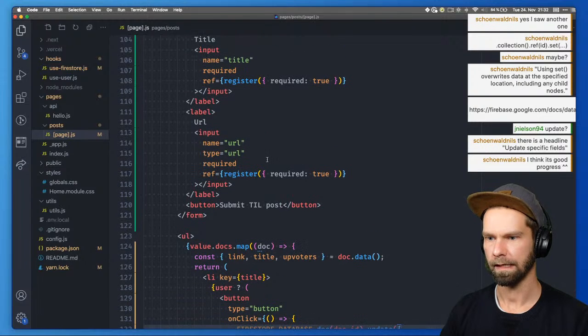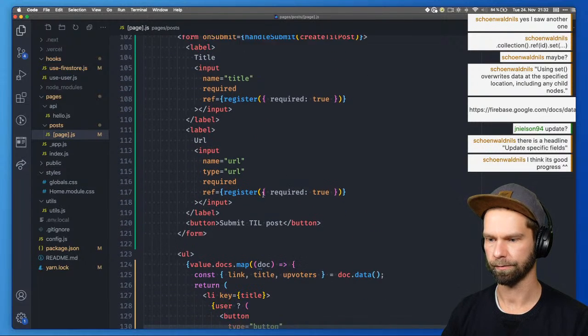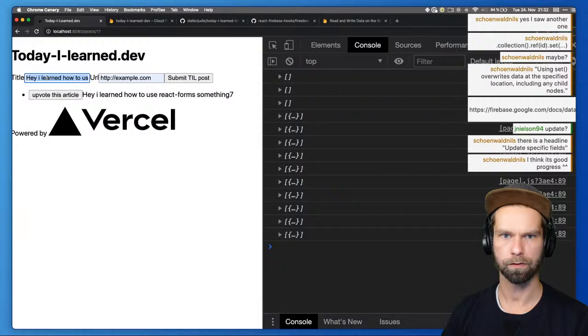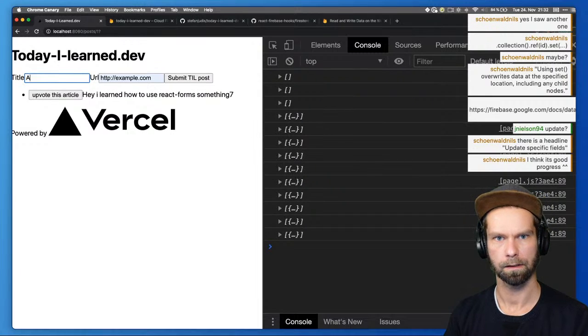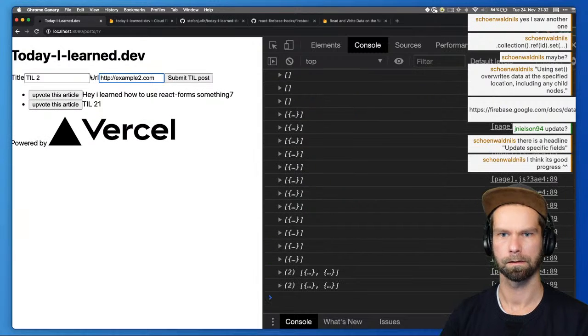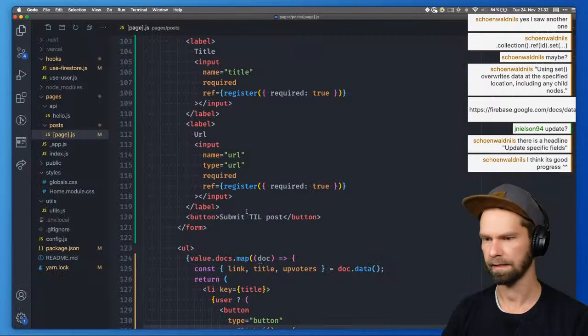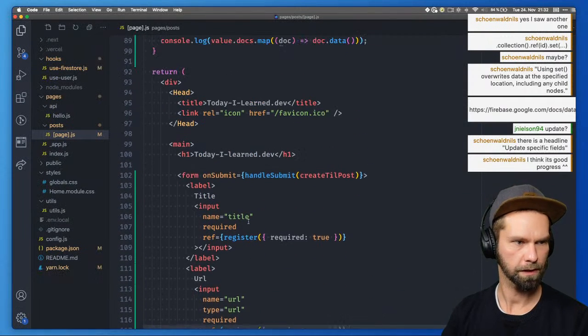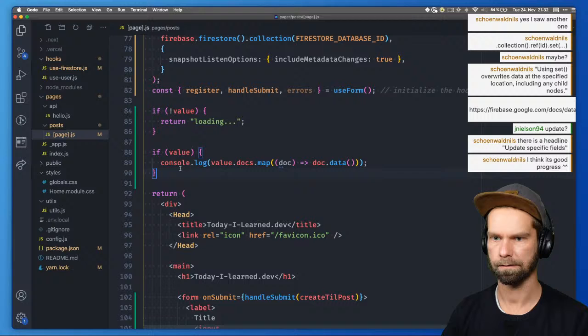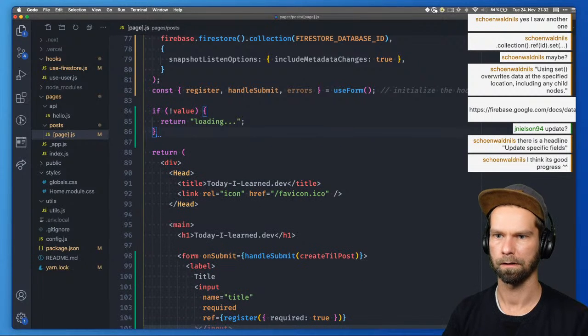And it was not actually much code, to be honest. So we could now submit another one. Article, no, till 2. Nice. So let's clean up the log here. The log which we have on 89. We don't need that one anymore.